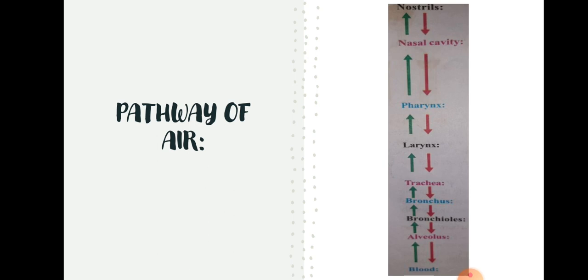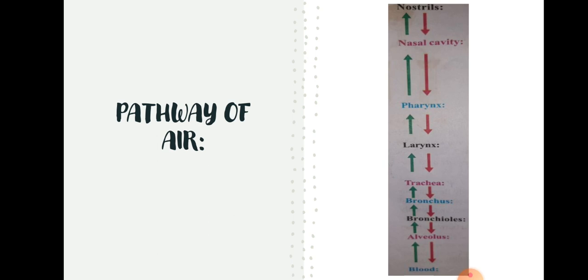Let's go with the pathway of air. See, when you see nostrils, how the air goes in and out: from nostrils to nasal cavity to pharynx to larynx to trachea to bronchus to bronchioles to alveoli, and from there the air mixes with blood, children.